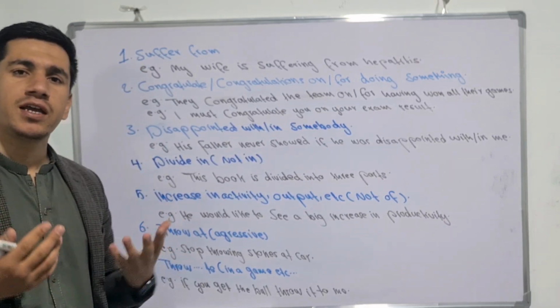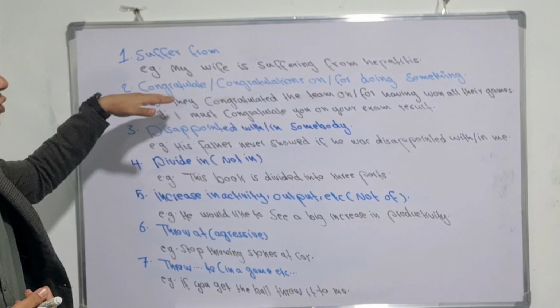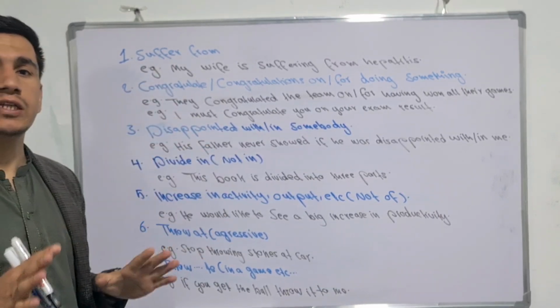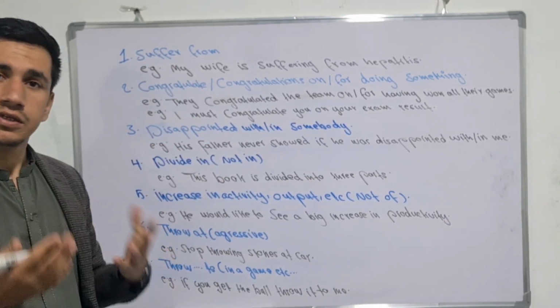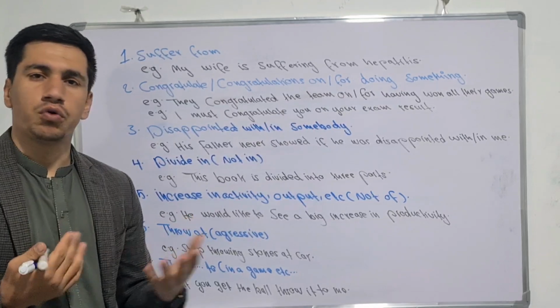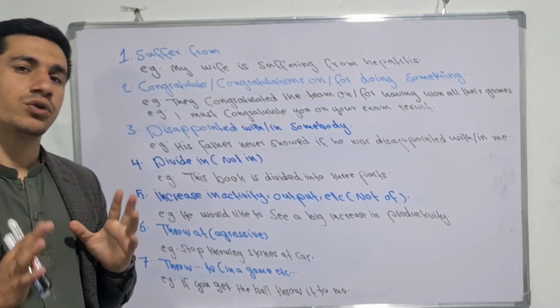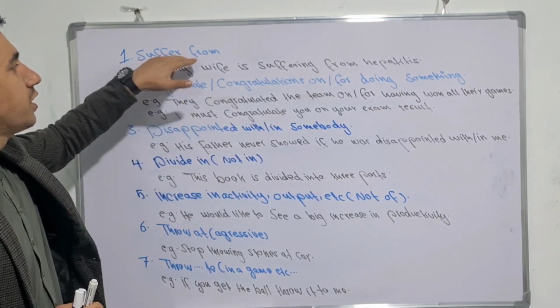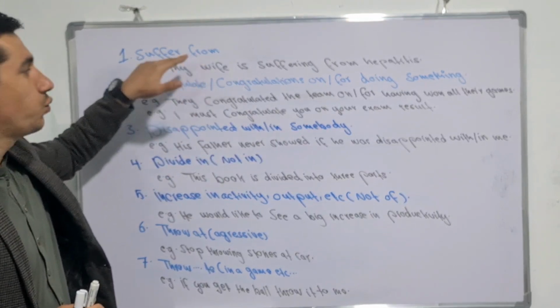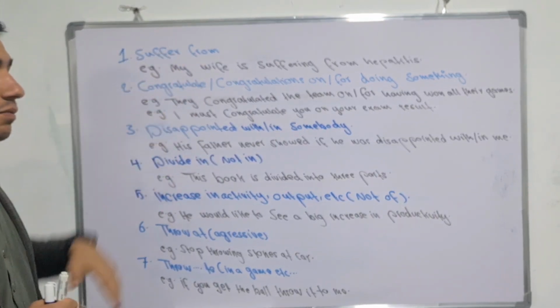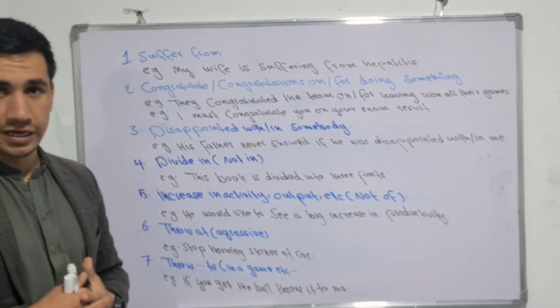Okay, the very first thing we have here is suffer from. A lot of people say suffer about or suffer in, which is considered incorrect. In addition, some people use suffer of. No, it's incorrect. The correct option is to use the preposition from with the word suffer.